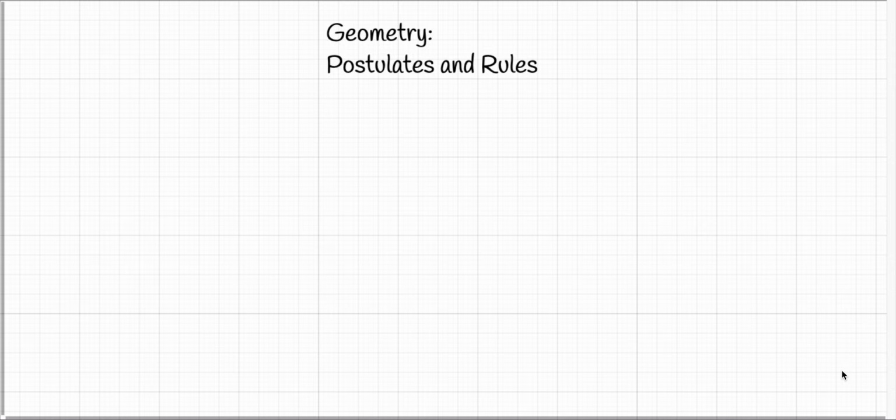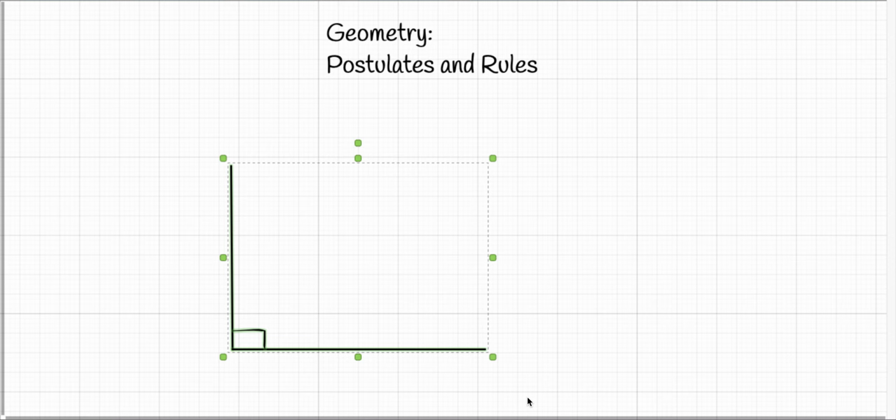And the fourth postulate says that all right angles are congruent. So a right angle is basically an angle that measures exactly 90 degrees. And it's represented with a little square over here to show that it's 90 degrees. It's basically saying all angles that have 90 degrees have the same measure, which is sort of intuitive, but it's one of the basic principles of geometry.